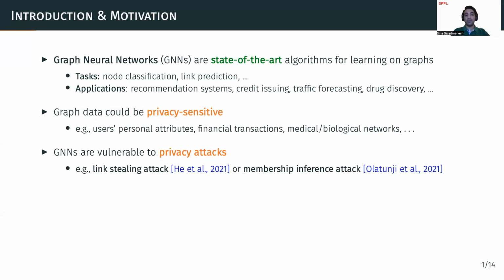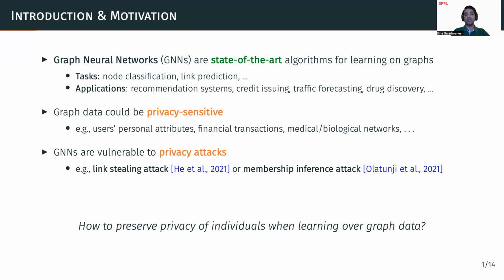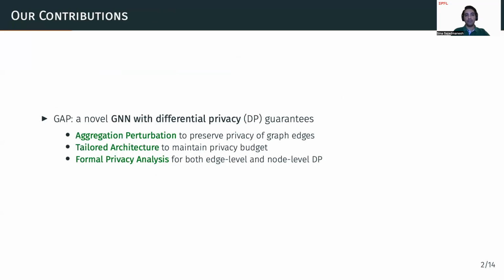However, like other machine learning models, GNNs are also not immune to privacy attacks and can leak private information. For example, a link stealing attack or membership inference attack can compromise the privacy of the individuals represented in the graph data. This brings us to a critical question: how can we preserve the privacy of individuals when learning over graph data? This question forms the core motivation behind our work and is what we aim to address with our proposed solution.